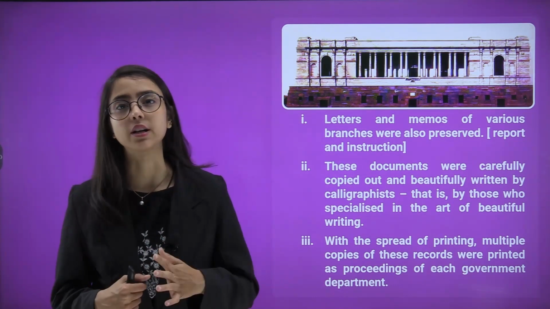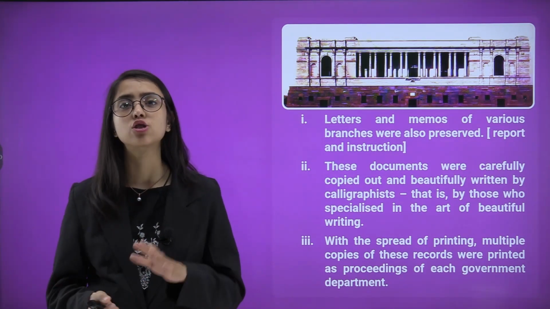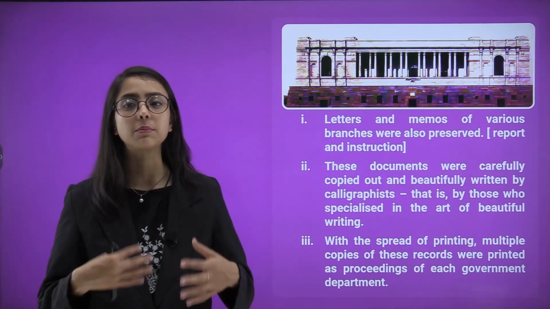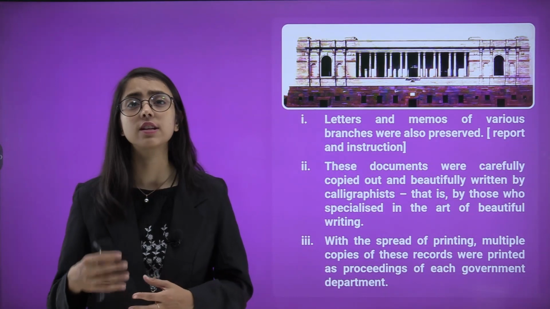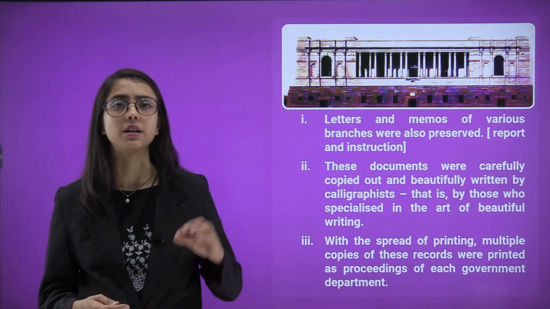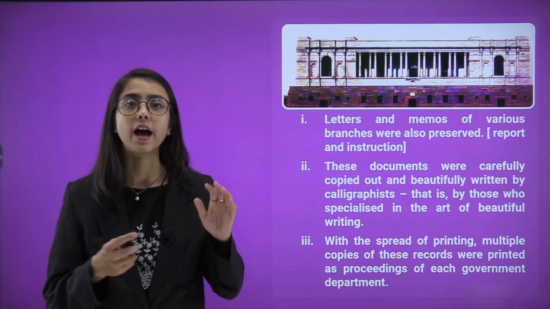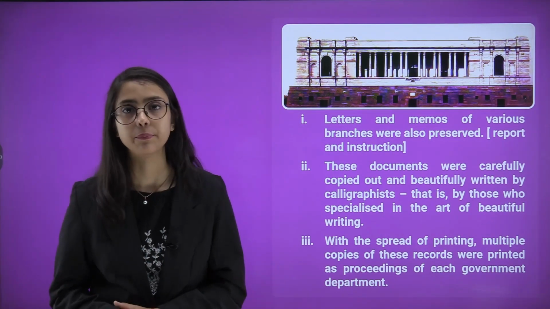With the spread of printing, later on when the printing press and printers were developed, each document and copy were multiplied and all these records were printed as proceedings of each government department, so that each government department and branch of administration could have a bulk load of backlog and records could be maintained.